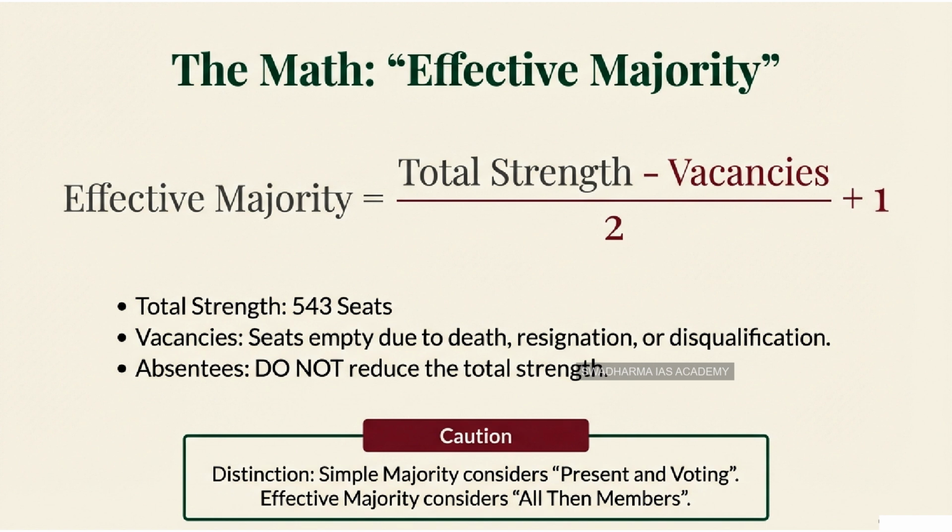Okay. So for argument's sake, let's say 3 MPs have passed away and another 10 have resigned to become chief ministers or for other personal reasons. That gives us 13 vacancies. Correct. So 543 minus 13 gives us an effective strength of 530.